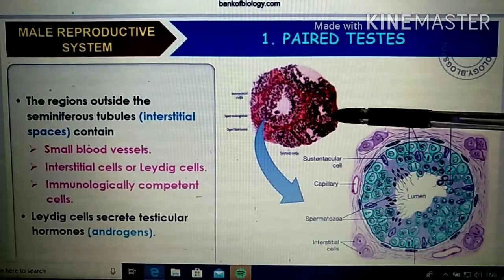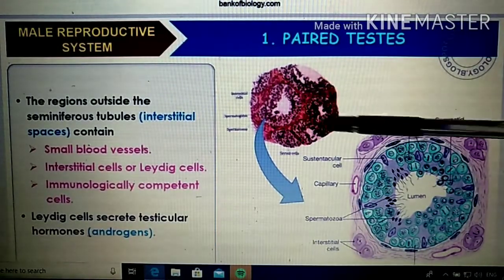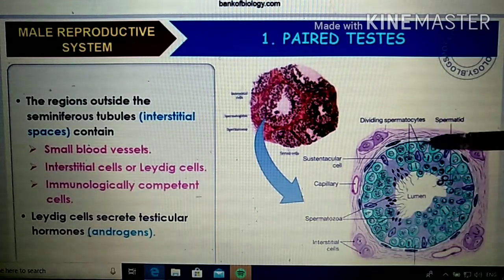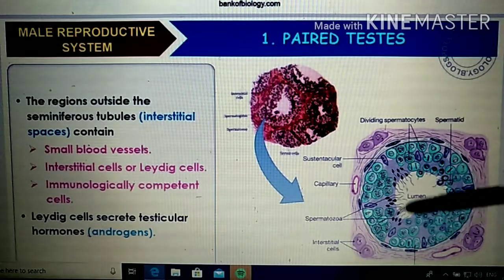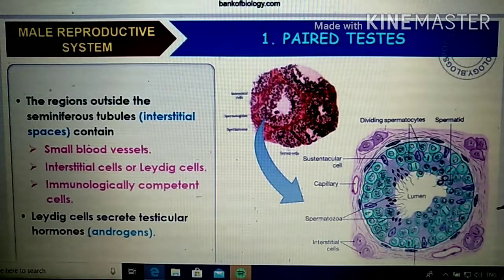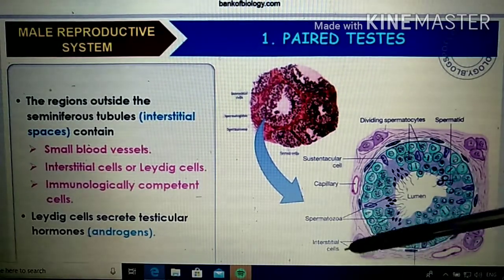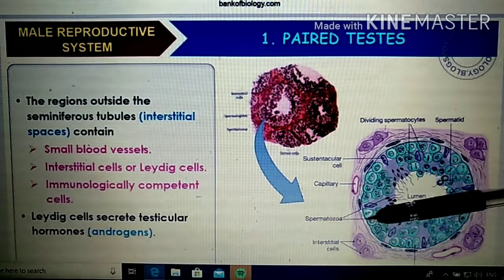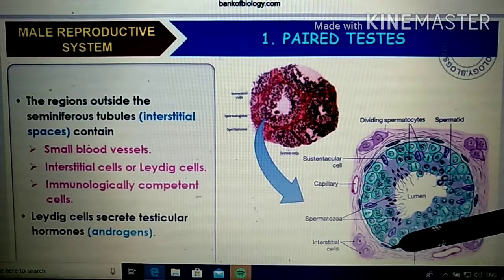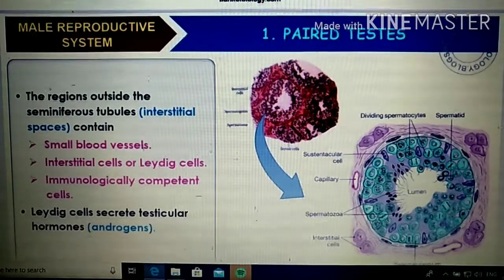But now we have to understand that inside that lining we already told there are two types of cells. What are they? One is the spermatogonia, right? And the other one is the Sertoli cells inside this lining. That's the enlarged view. Outside, the internal interstitial space is there. In that there is a type of cell which is called interstitial cells or Leydig cells, right? Which is actually responsible for the secretion of testicular hormone, otherwise known as the androgen. I hope it is clear now.